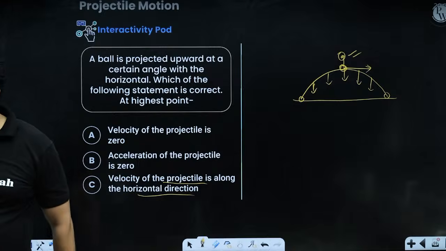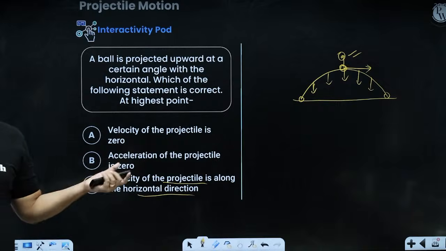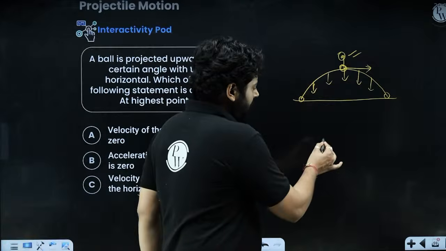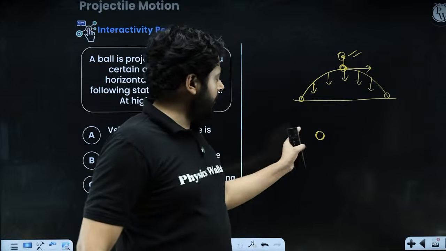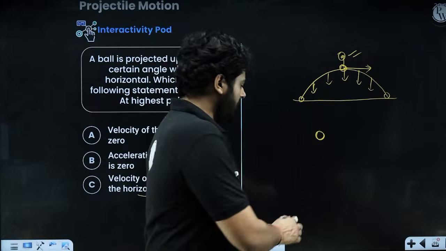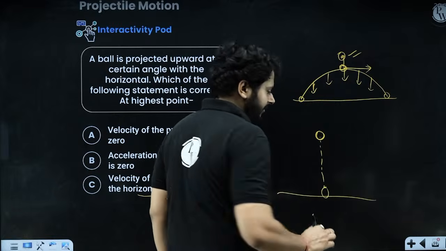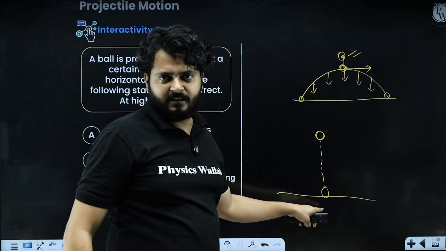Srishti, your answer is also not correct, right? And I hope you know right now why that is. Because you see, velocity of the projectile is not 0 at the topmost point. Think about it. If the particle has 0 velocity right now, can I say that it will definitely start falling from there? If the particle has 0 velocity, it will just fall like this. Yes or no?